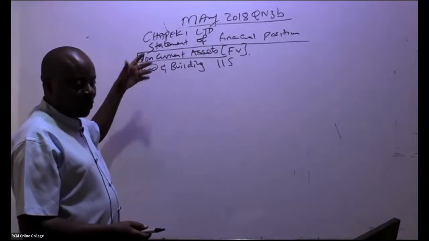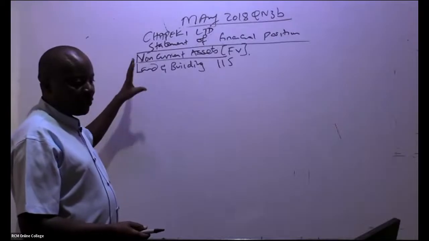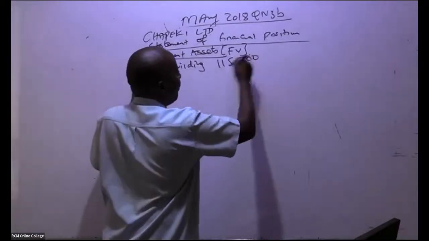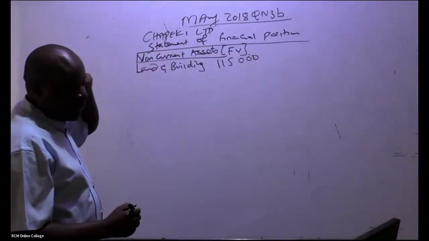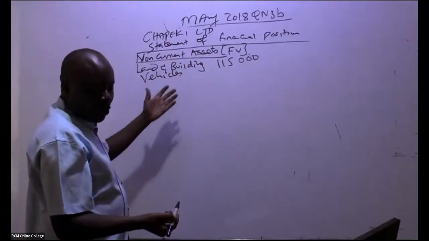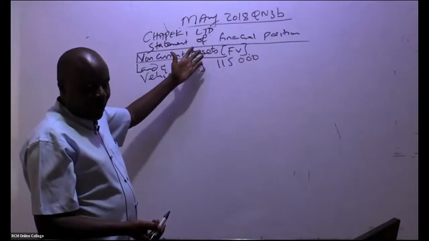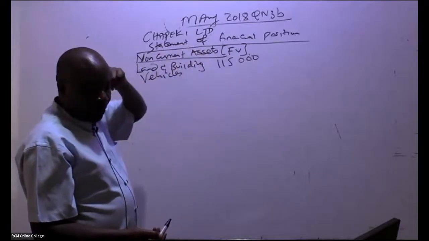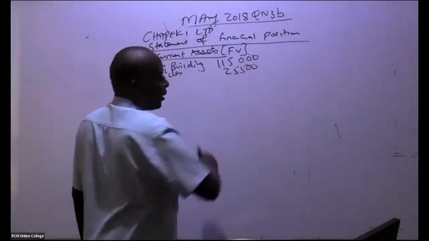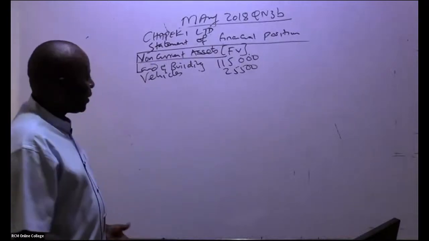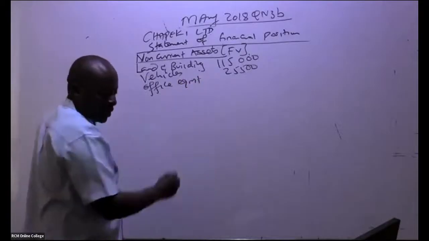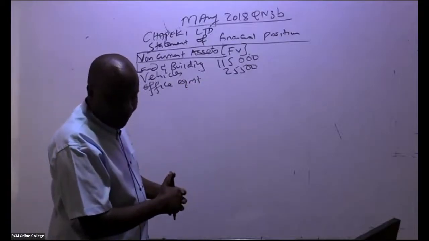So we have the statement of financial position, Chapeki Limited. Non-current assets at fair value. Land and buildings, we have 115,000, I'm told. The other asset is vehicles at fair value, 25,500, so that you can move with speed from your past paper. The next one is office equipment, 43,500.